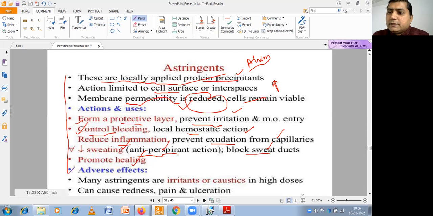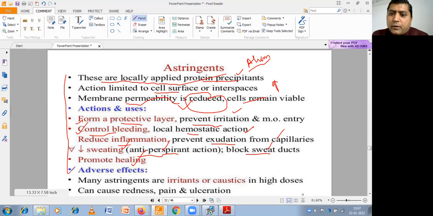Astringents are mainly applied locally, and they are responsible for protein precipitation. They may not enter into the cell. They are retained on the cell surface and reduce the membrane permeability. So the drug may not enter into the cell via the membrane. It may be used for various actions, mainly as a protective agent.